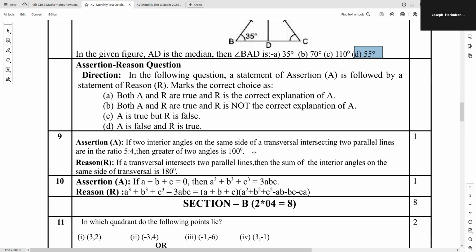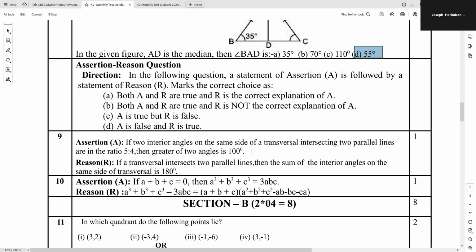The two questions are assertion. Assertion: if the two interior angles on the same side of the transversal intersecting two parallel lines are in the ratio 5:4, then the greater of the angles is 100 degrees. Add 5 and 4, you get 9x. Let us say 5x and 4x are the two angles. So if we add them, it will be 9x is equal to 180 degrees.